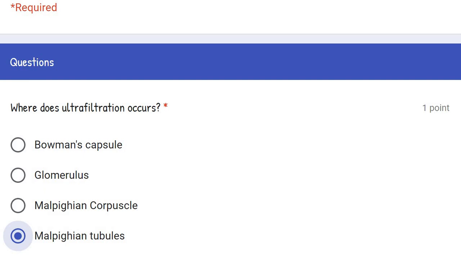Bowman's capsule is a cup-like structure where the glomerulus is situated, and basically ultrafiltration occurs inside the Bowman's capsule via the glomerulus. When we have the combination of Bowman's capsule and glomerulus, that is Malpighian corpuscle, then the correct answer will be Malpighian corpuscle, not Bowman's capsule or glomerulus. If Bowman's capsule and glomerulus are individually present, then we may choose that part. Otherwise, the correct answer will be Malpighian corpuscle.